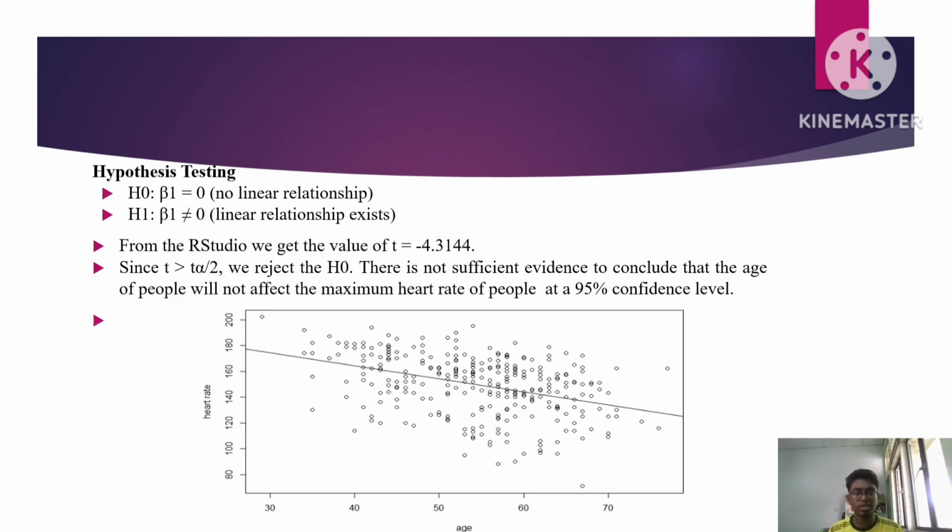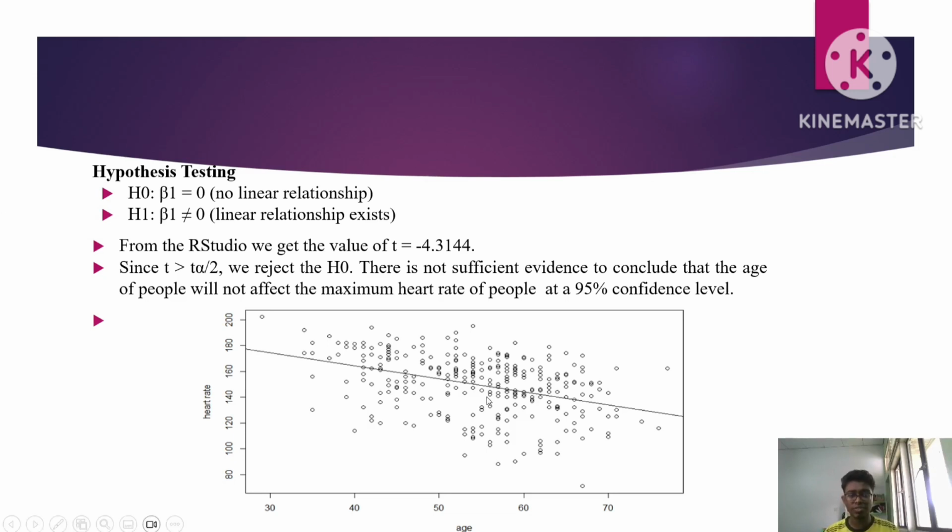And then we find the t value from the table, and we compare it with the t value we got from here. Since the t value we got is bigger than the value in the t table, we reject H null, because there is sufficient evidence to conclude that the age of people affects the maximum heart rate of people at the 95% confidence level.